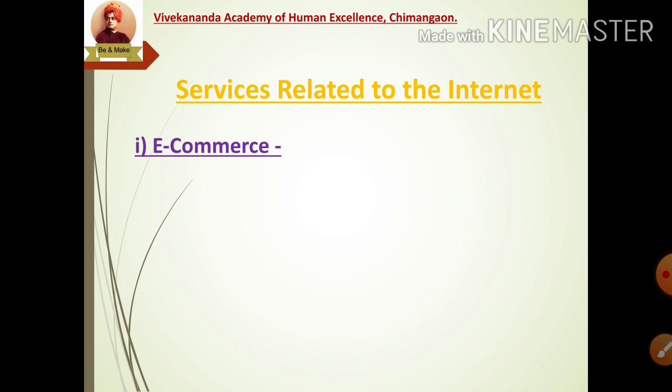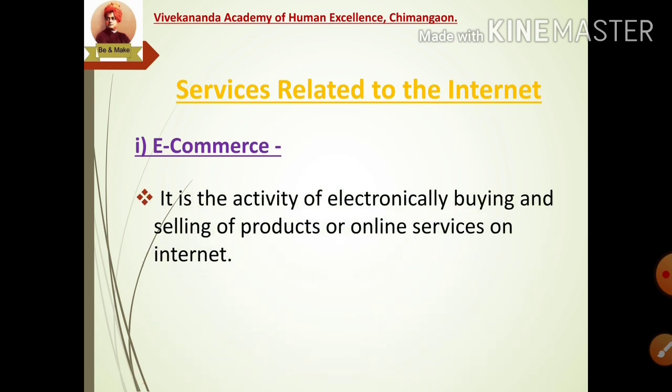Our first service of the internet is e-commerce. It is the activity of electronically buying and selling products or online services on the internet.